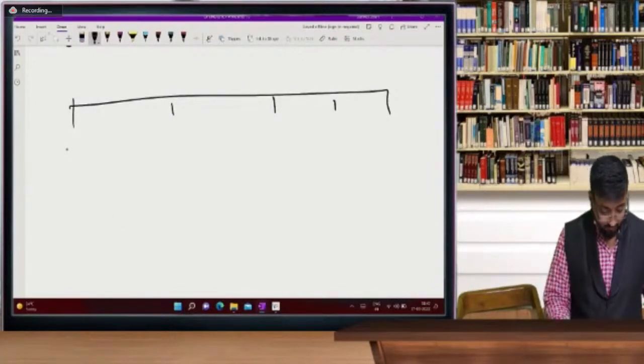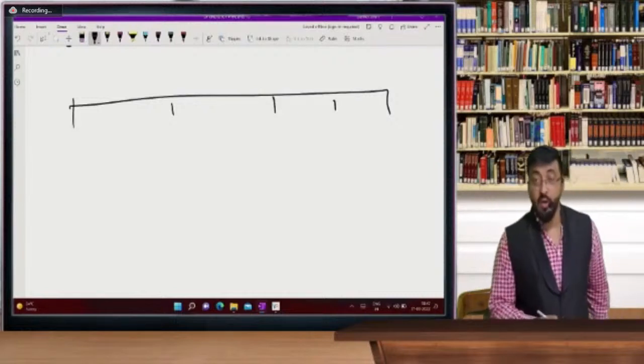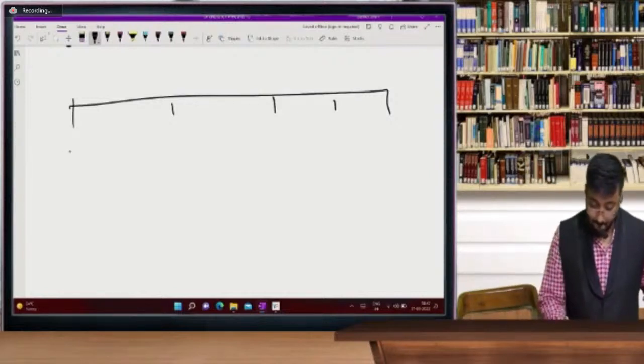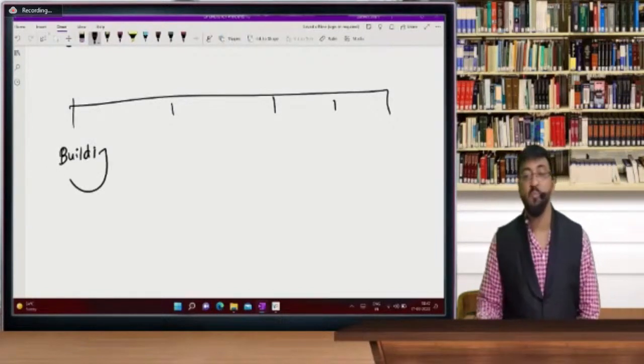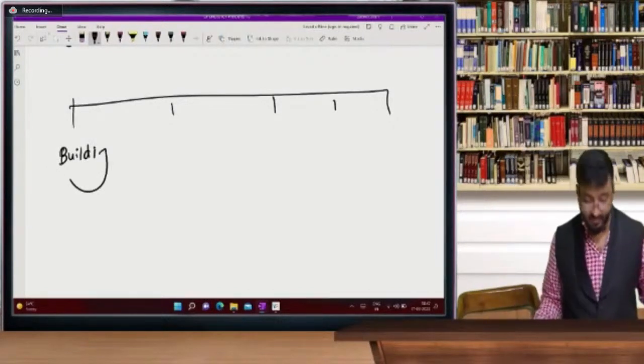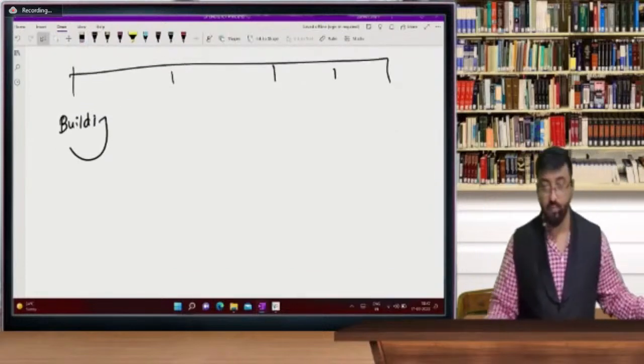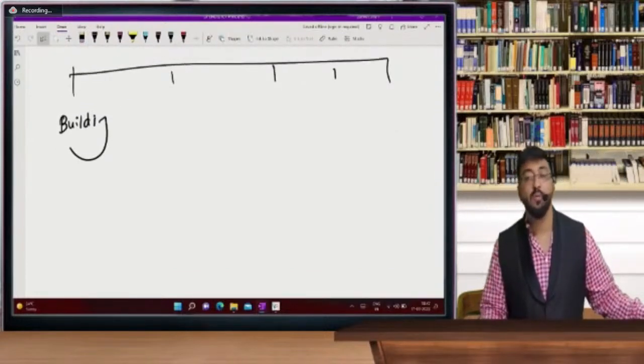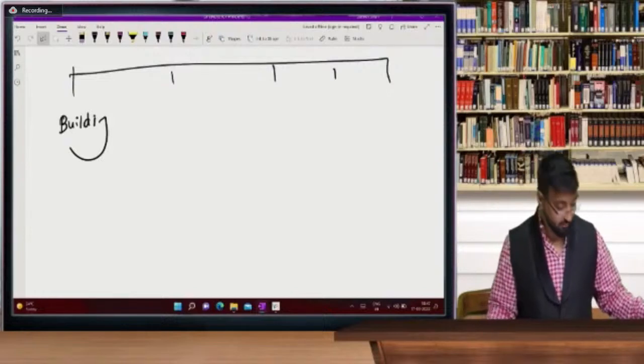First one, tell me the type of account. Building. Tell me what type of account building is. Very simple account.